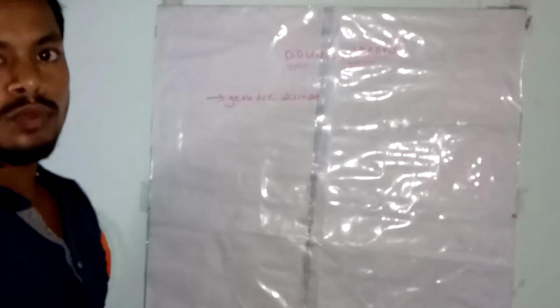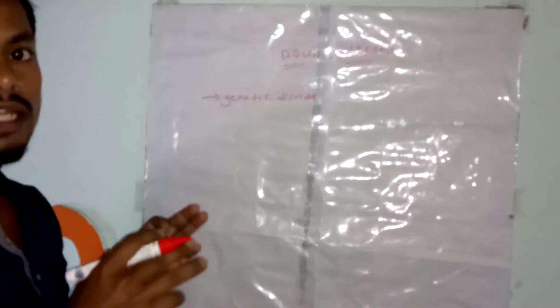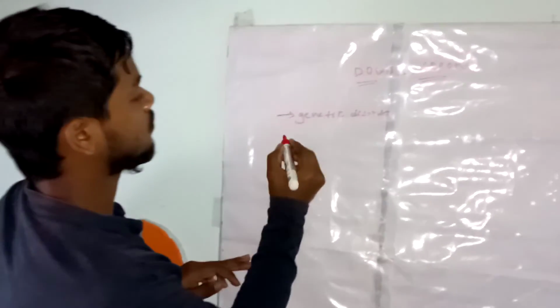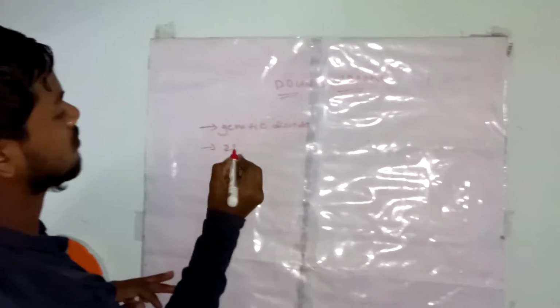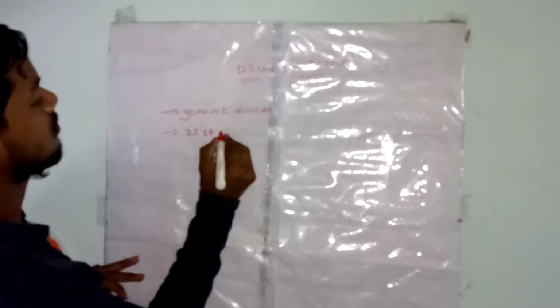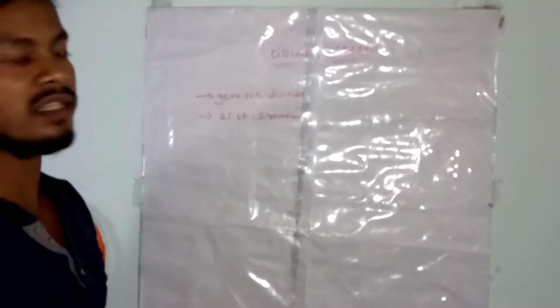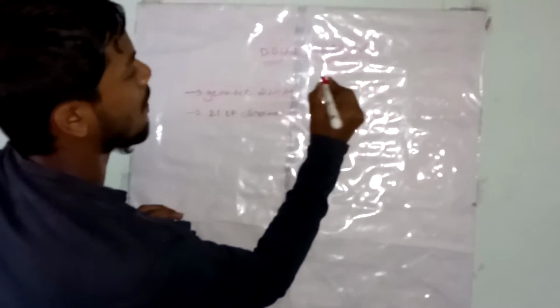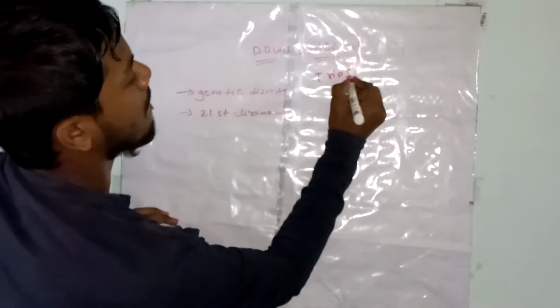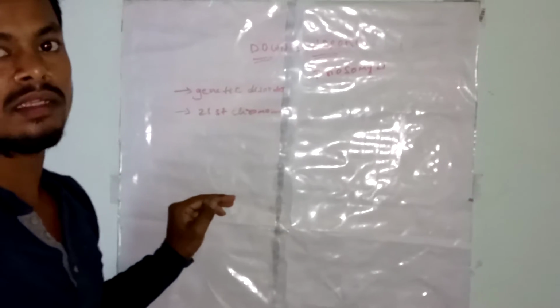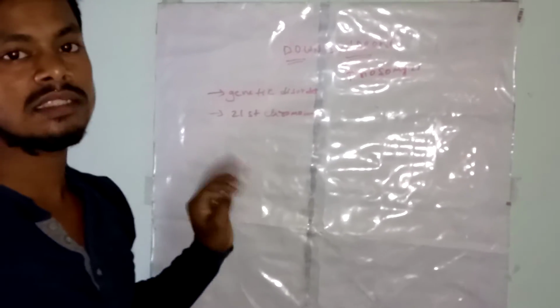People with Down syndrome have three copies of the 21st chromosome instead of two copies. This condition we call trisomy 21. Down syndrome is caused by an error in cell division.